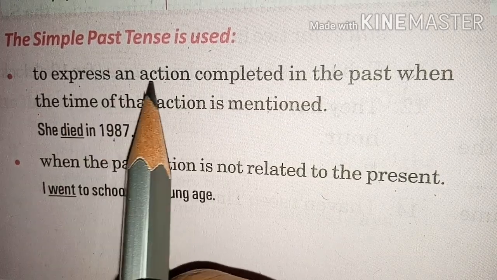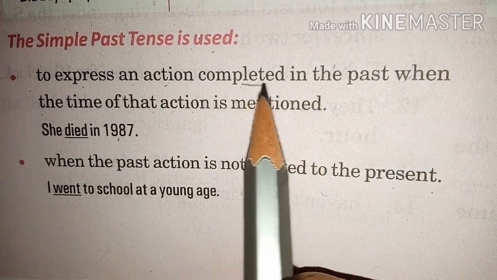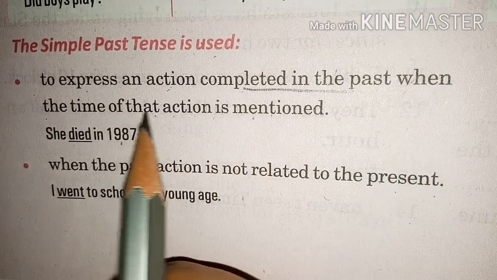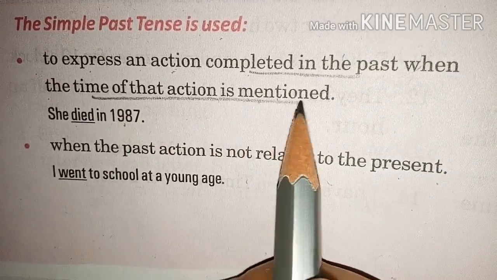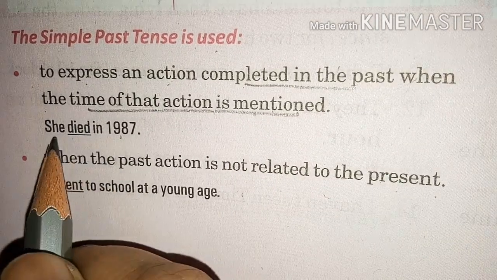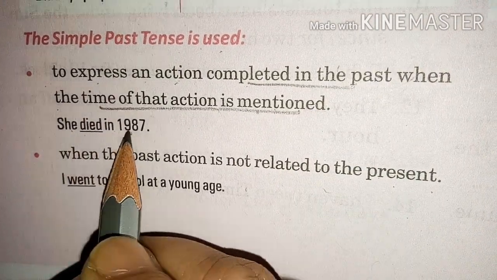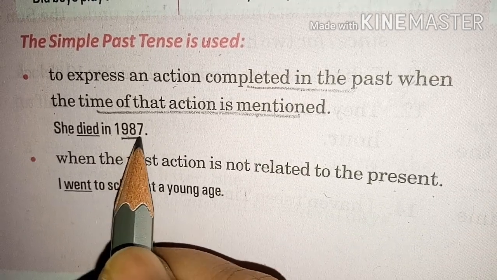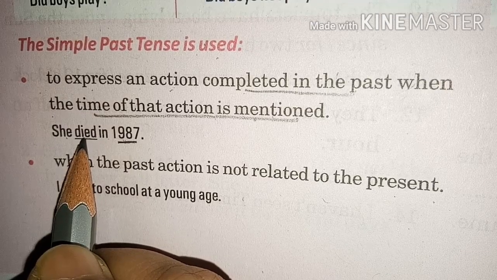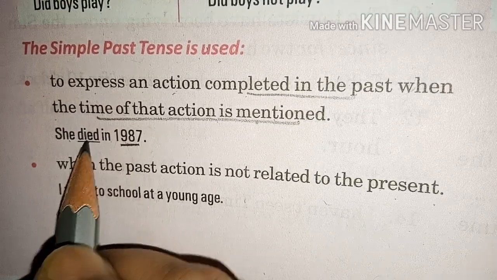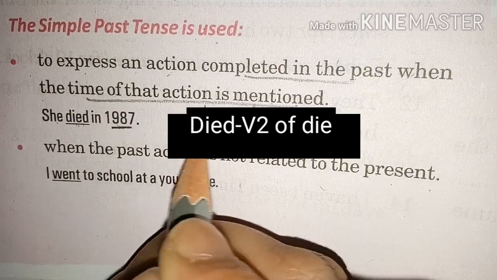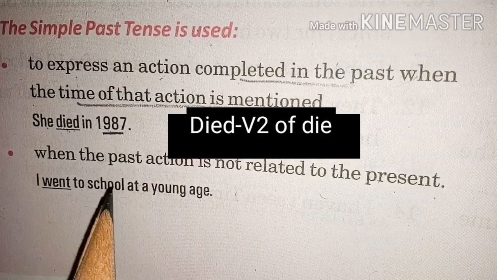Students, see where the simple past tense is used. It is used to express an action completed in the past when the time of that action is mentioned. When the time of the action is given. This I have explained to you in the last video also. Like, see, she died in 1987. This time period is mentioned. So we use simple past tense with the second form of the verb. She died in 1987. Died is the second form of die.